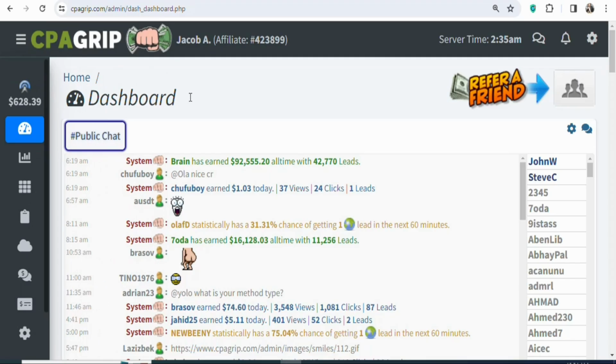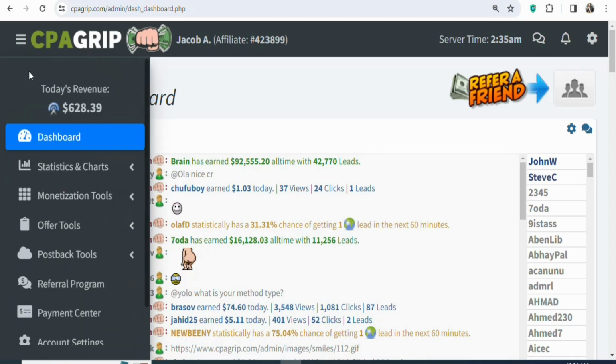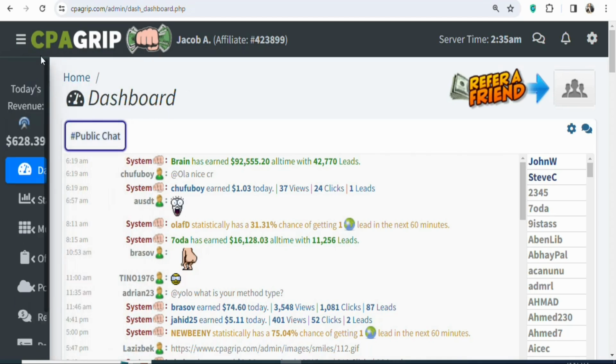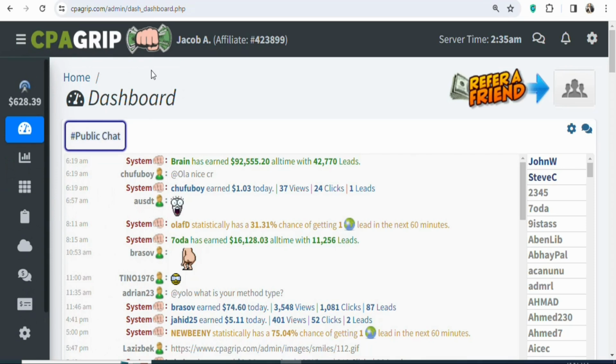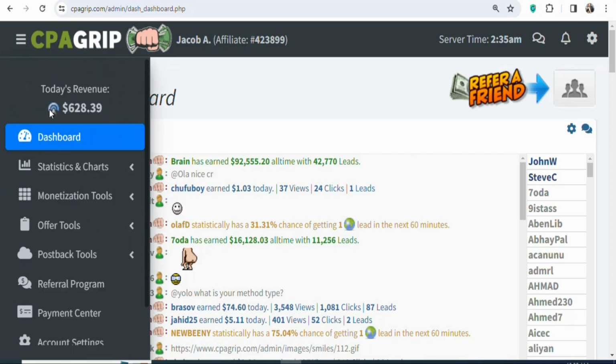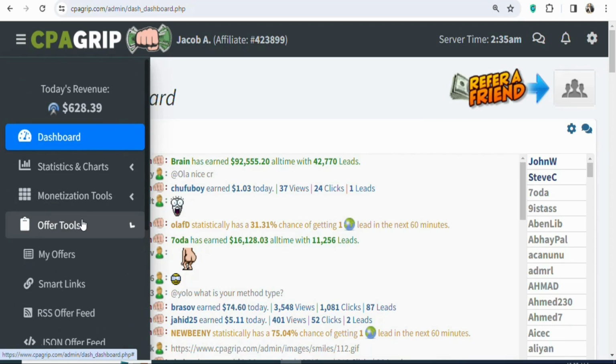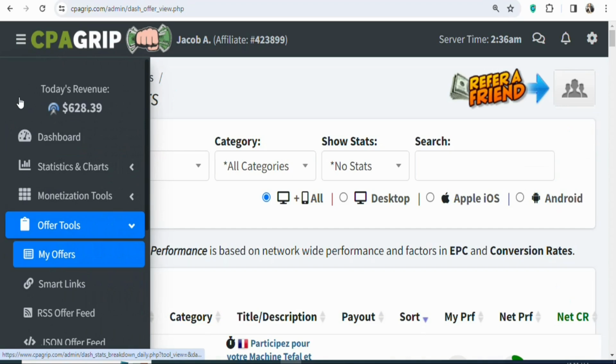The first step is that you have to join a CPA marketing network. There are a lot of different CPA marketing networks that you can join. In this case, I'm using CPA Group. So once you create your account and log in on CPA Group, what you have to do is come right here, click on Offer Tools. Once you click on Offer Tools, you have to select My Offers. Once you click on My Offers, you're going to see a page like this.